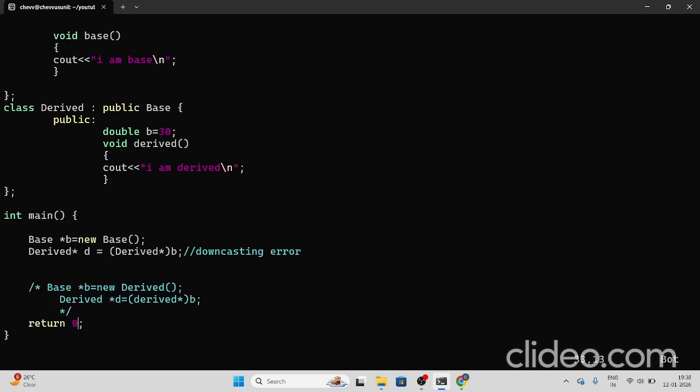Here we create one base class pointer and point it to the base class. That is absolutely fine. Then a derived pointer is pointed at the base class object. It is a downcasting. The derived class is smaller than the base class, but we are trying to point it to the higher class. It is absolutely wrong and should give a downcasting error, but it is not giving an error. It also compiles fine.